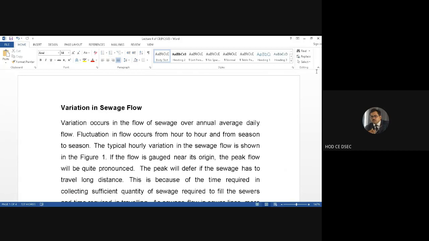Now, if there is a leakage in the sanitary sewer system, then what will happen? Through leakage, through pipe bends, that groundwater will infiltrate into the sewer. So this is one example of infiltration. This has to be added, because if this groundwater infiltrates into the sewer, the designer has to consider this water in his estimation.